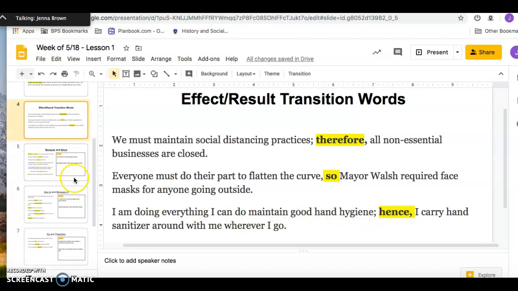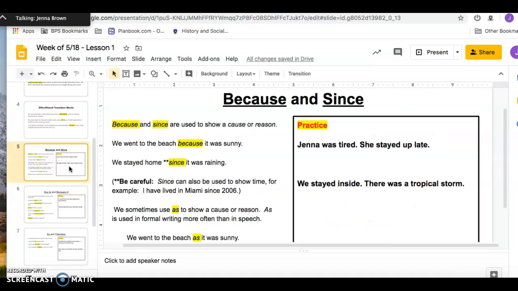So what you're going to do now, and I got some questions about this from kids who were not on Zoom, and that's fine, is we're going to look at each specific transition word, and we're going to practice combining two sentences to show the cause and effect relationship using one of these. So on this slide we're focusing on because and since to show cause and reason.